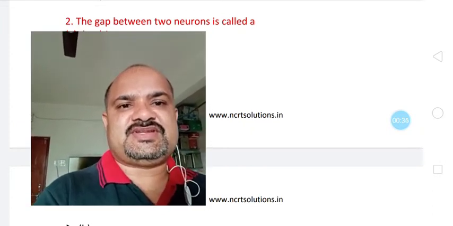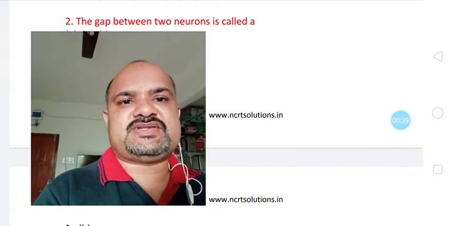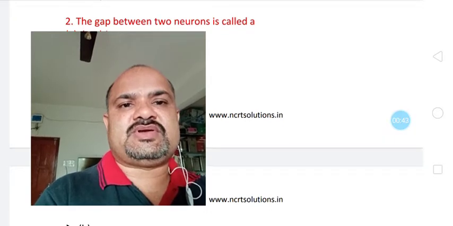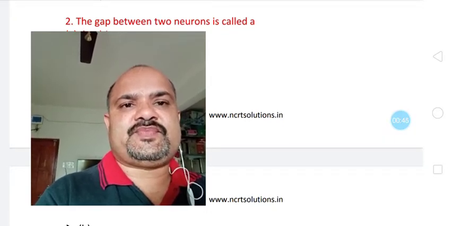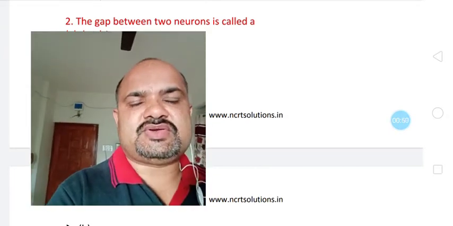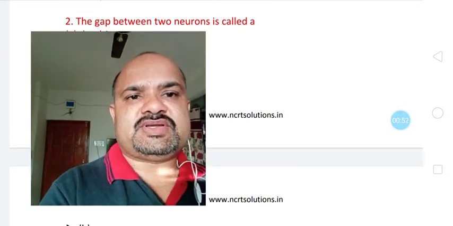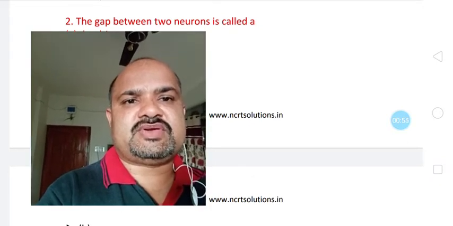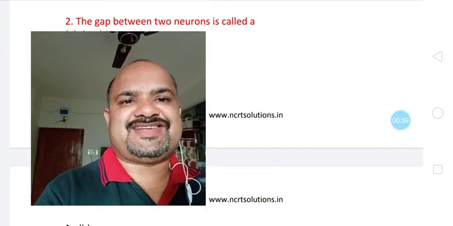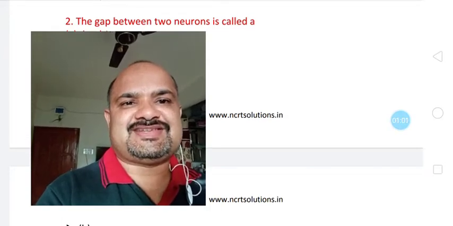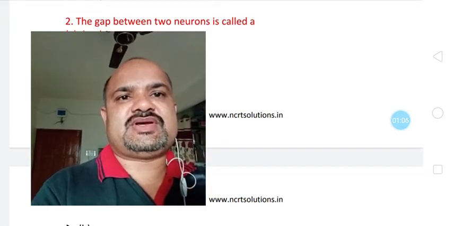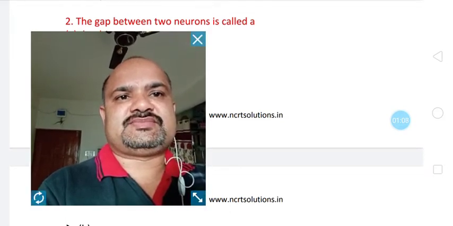This chapter, once again, is very important as far as reflex action and different types of hormones are concerned, plant hormones, animal hormones, and so on. So go through it thoroughly. When our regular classes start, there will be a haste to complete the syllabus. So meanwhile, complete all these things and be ready for our next session. Okay, I am closing this window now. We'll start with our exercise questions.